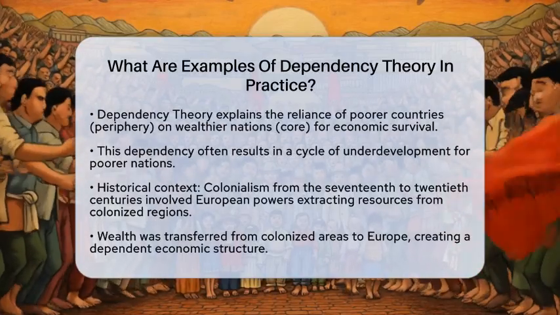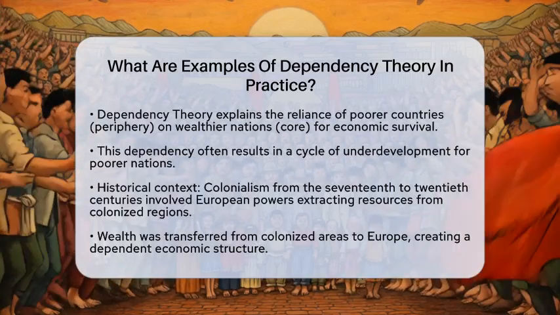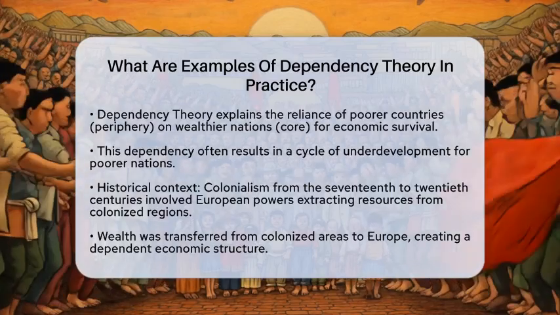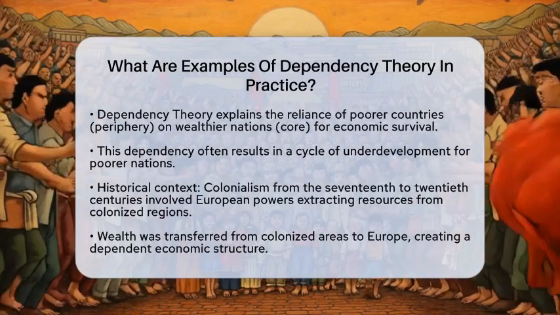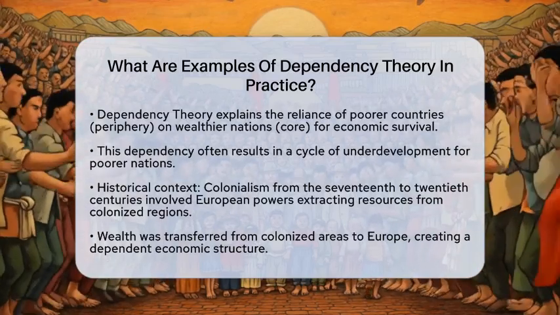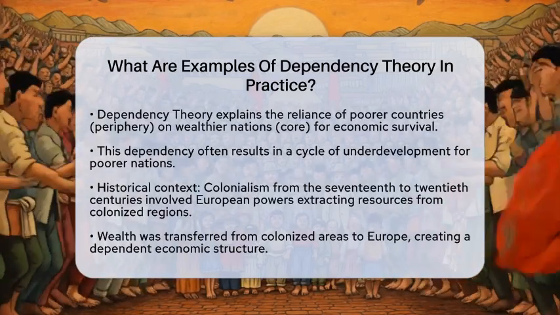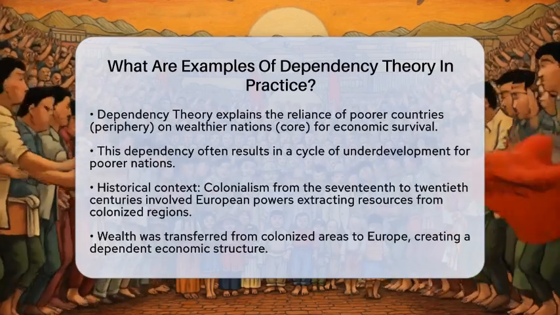This theory explains how poorer countries, often referred to as the periphery, rely on wealthier nations, known as the core, for economic survival. This relationship often leads to a cycle of underdevelopment for the poorer nations. Let's look at some real-world examples of this theory in action.